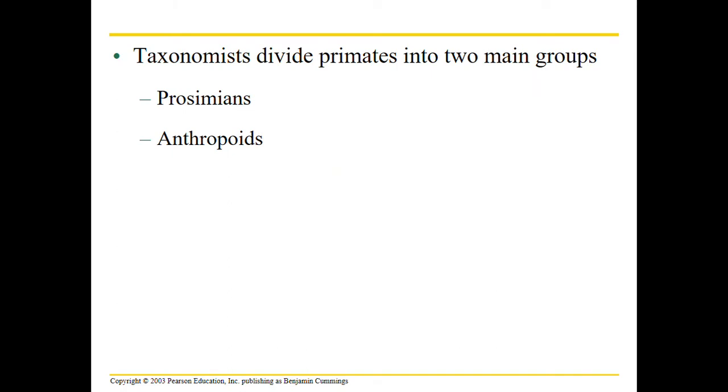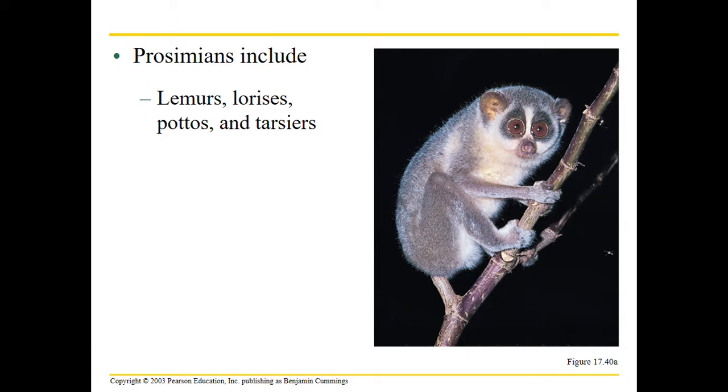So we have divided these primates into two main groups, prosimians and anthropoids. Prosimians include lemurs, lorises, and they're found throughout Africa and Asia. And they're the only primates in Madagascar natively, and many of these are nocturnal, so they are live and active at nighttime, and that's usually the reason why their eyes are so much bigger.